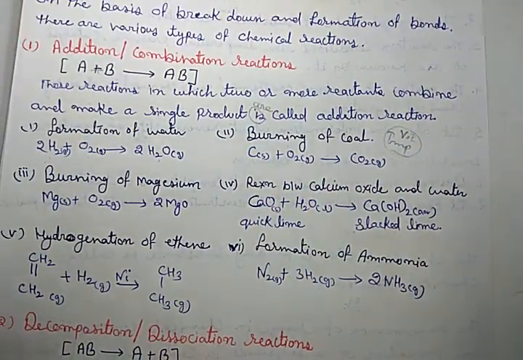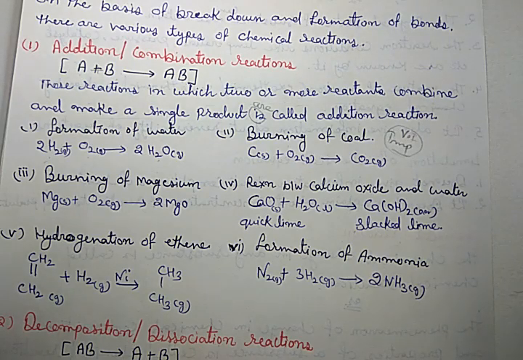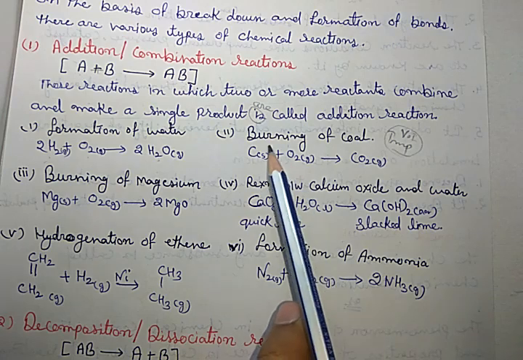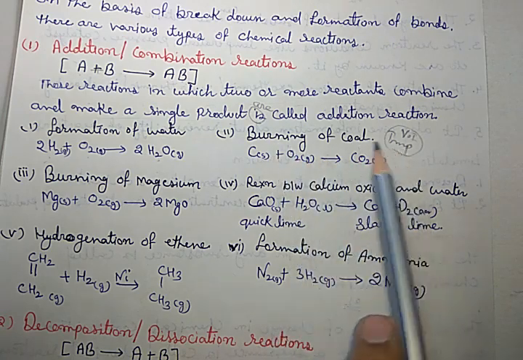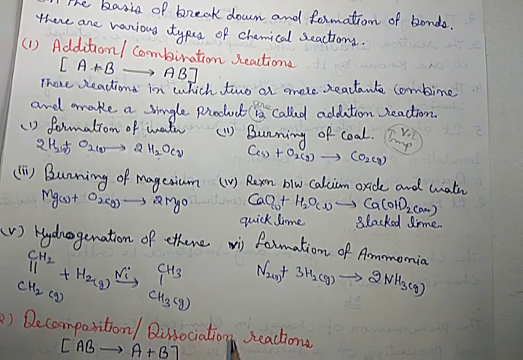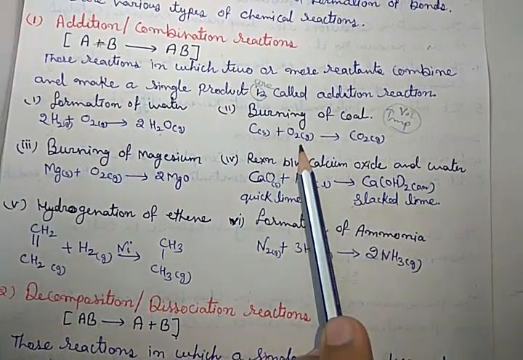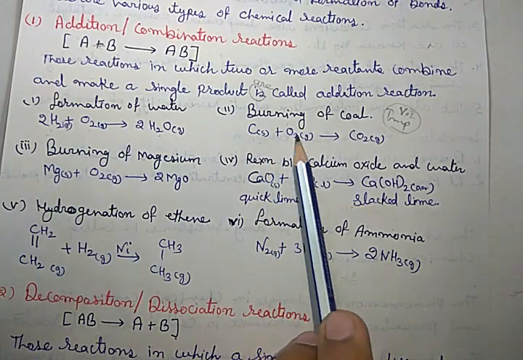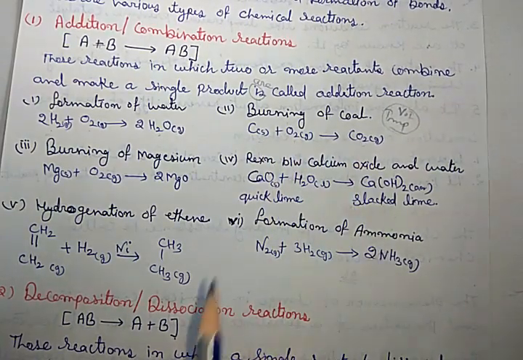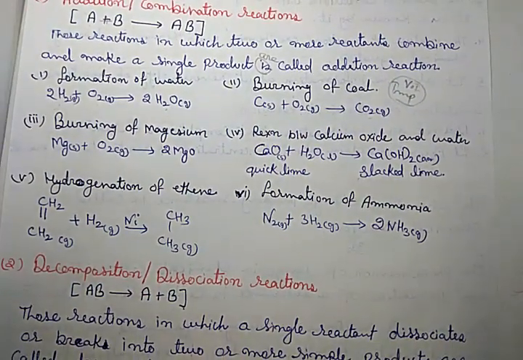I think this reaction has been asked two or three times in the paper. Write the reaction of burning of coal. Burning of coal means carbon. Burning means reaction with oxygen. So carbon combines with oxygen and makes carbon dioxide. That is also an addition reaction.